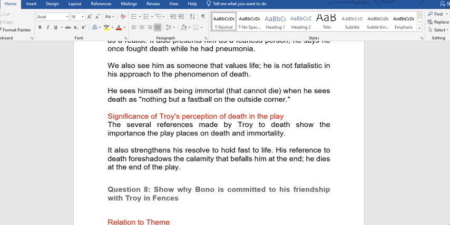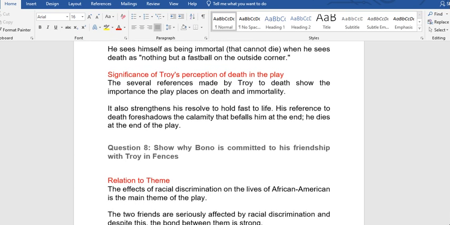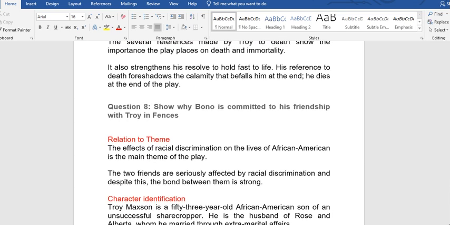Now, the significance of Troy's perception of death in the play. What is the significance? The several references made by Troy to death show the importance the play places on death and immortality. It also strengthens his resolve to hold fast to life. His reference to death foreshadows the calamity that befalls him at the end. He dies at the end of the play. So that is the first question.